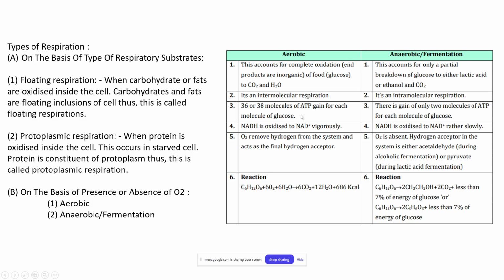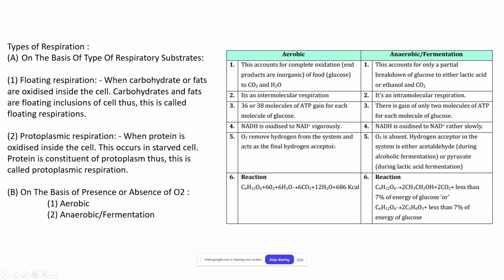In aerobic respiration, 36 or 38 molecules of ATP are gained for each molecule of glucose. In anaerobic respiration, there is a gain of only 2 molecules of ATP, through substrate level phosphorylation, which you will study in the next NCERT chapters. In aerobic respiration NADH is oxidized to NAD plus vigorously, while in anaerobic it is oxidized slowly.